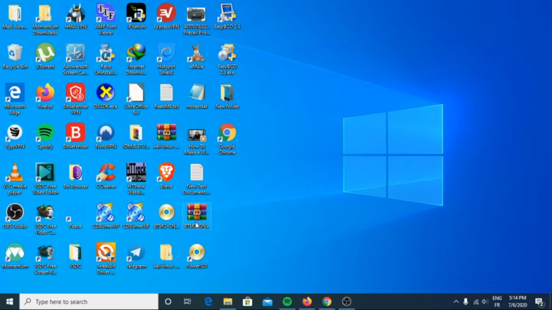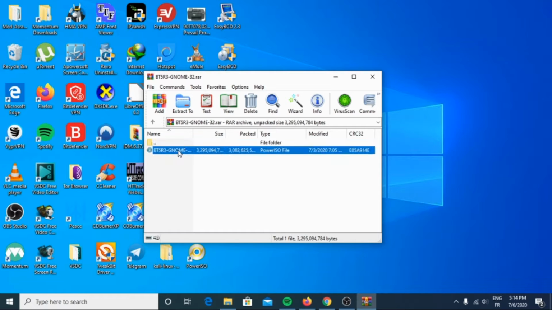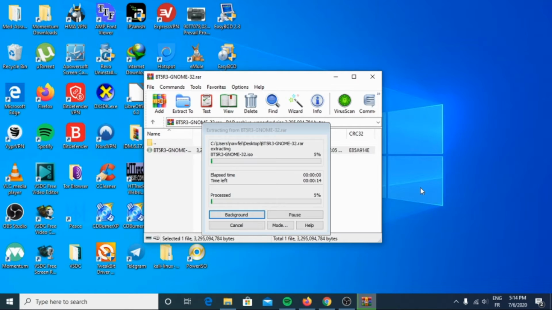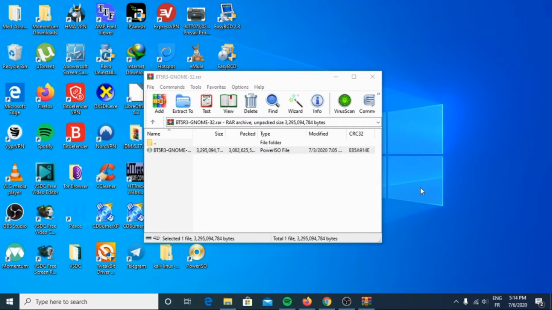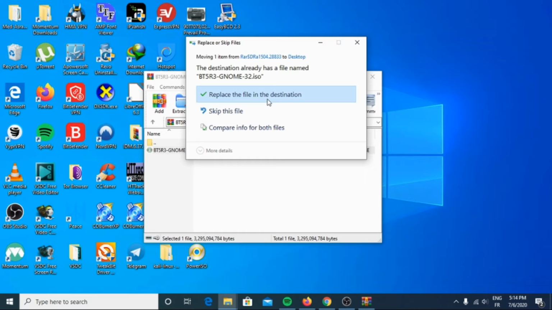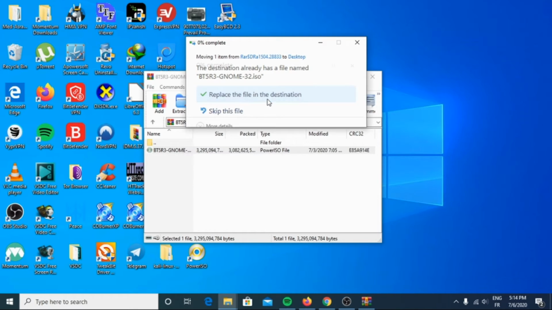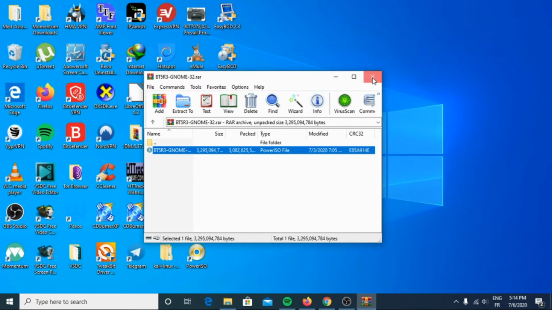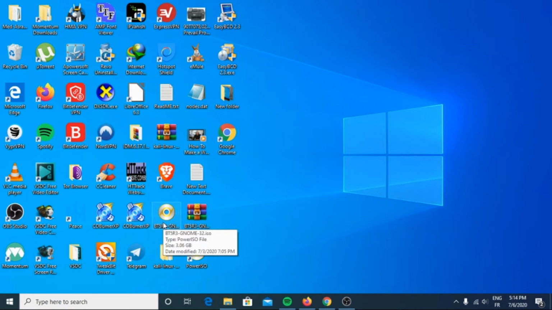Firstly, open the RAR file, then extract its content to the destination chosen. Click replace the file in the destination if prompted. And after that, we need to burn this ISO file to a USB stick or DVD.